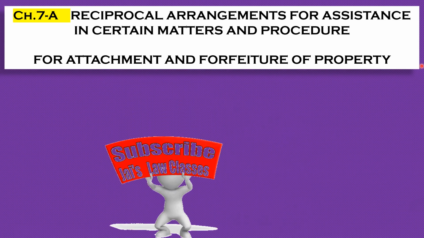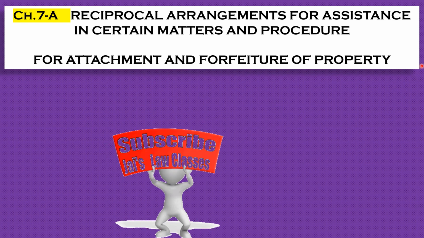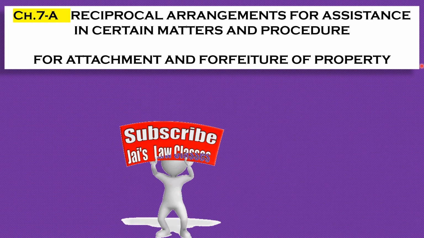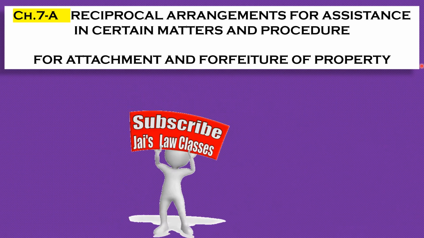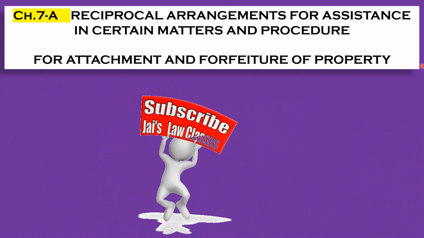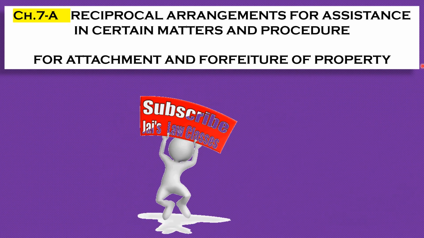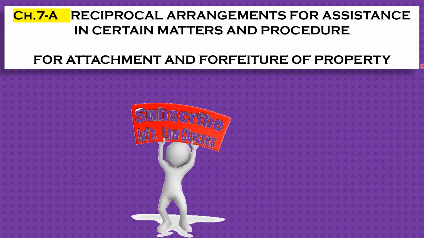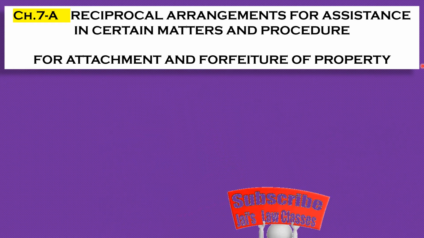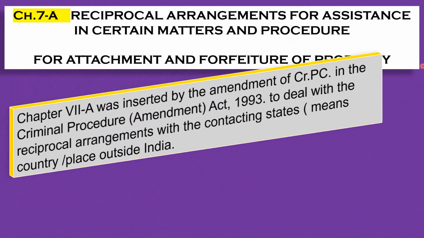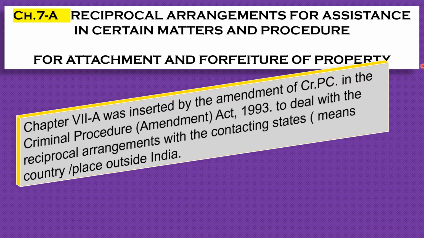Because in chapter 7, reciprocal arrangement was made in 1973 when the Criminal Procedure Code was enacted, but later on they had to add reciprocal arrangements with other states, so they had to insert this chapter and name it chapter number 7A. Chapter 7A was inserted by the Criminal Procedure Amendment Act 1993. This was done to deal with reciprocal arrangements with contracting states, meaning any country or place outside India.